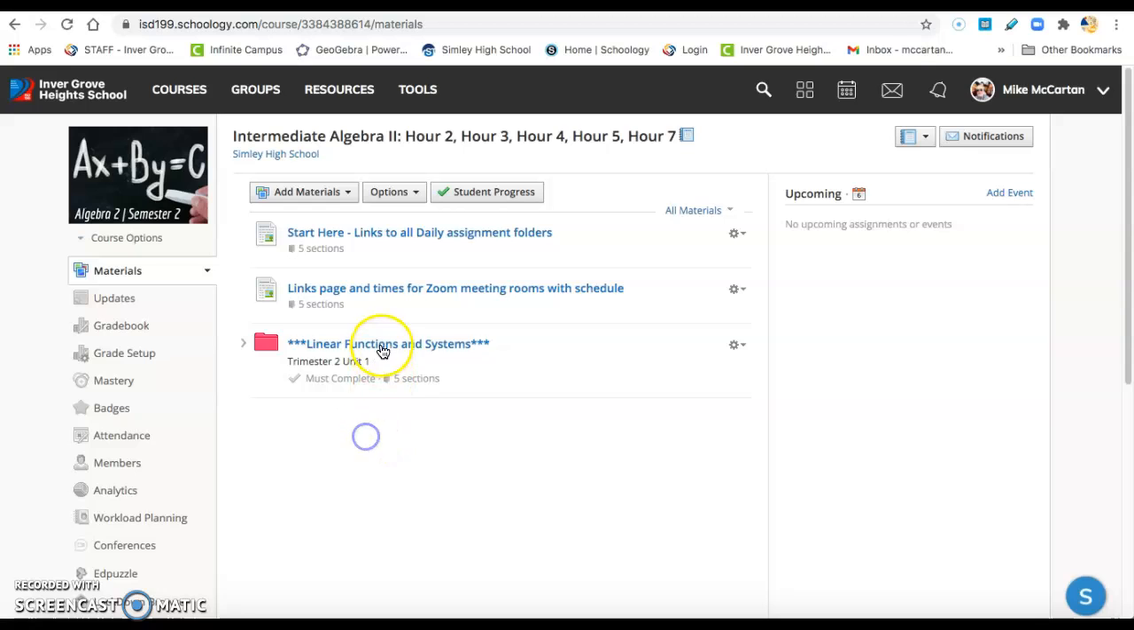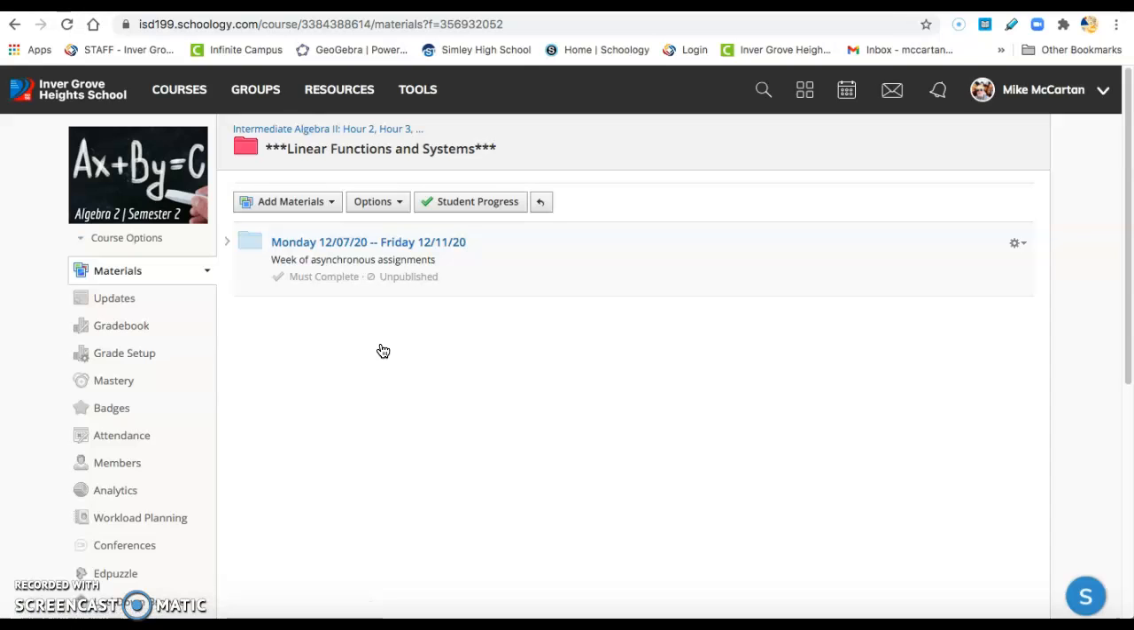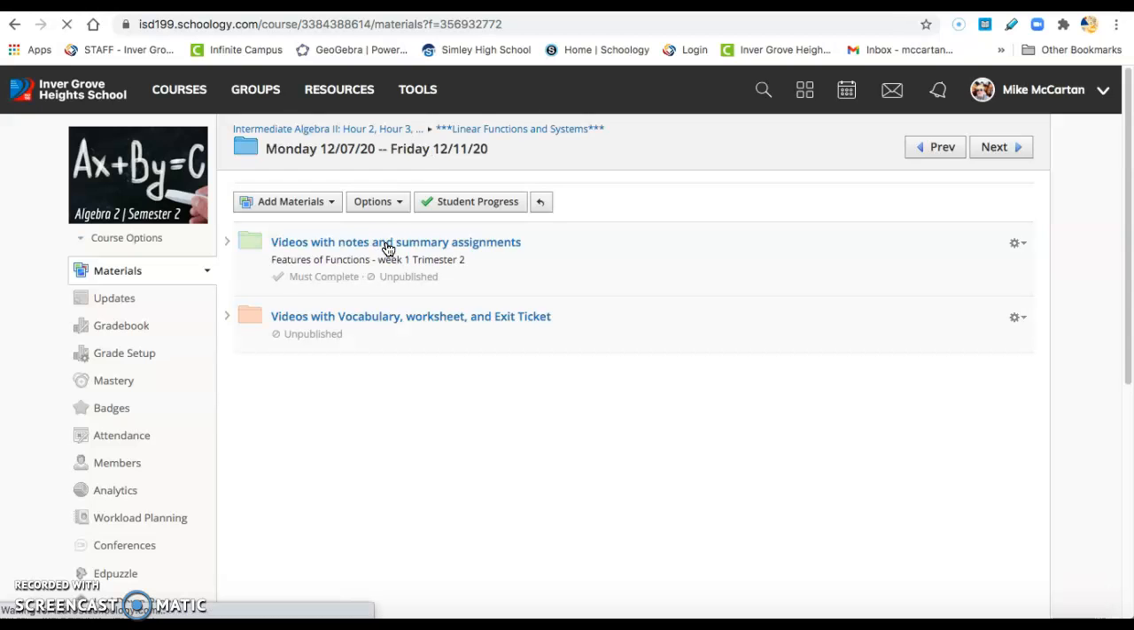Guys, this is the folder they always talk about, this red folder that has all the daily materials folder inside it. You can go there if you want. It looks like this. This is this week. Guys, assignments are for the entire week. All right, it's an asynchronous week. There are always 2 folders inside each daily folder, okay?